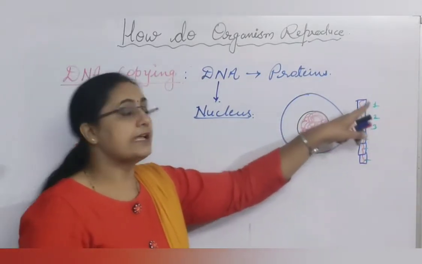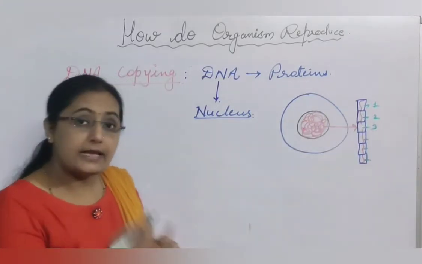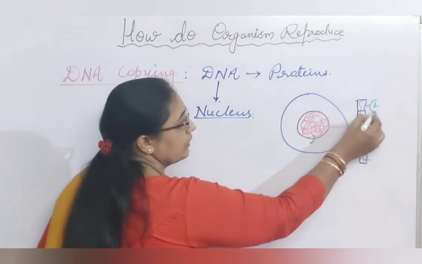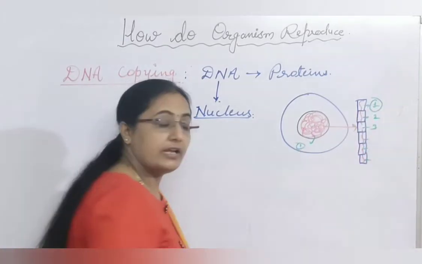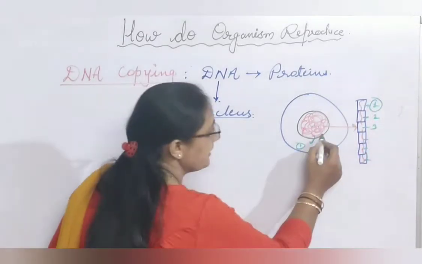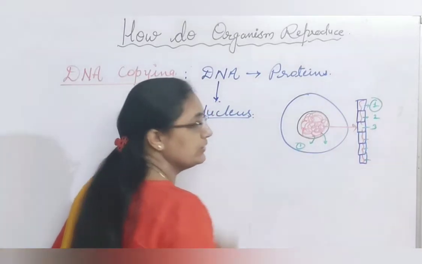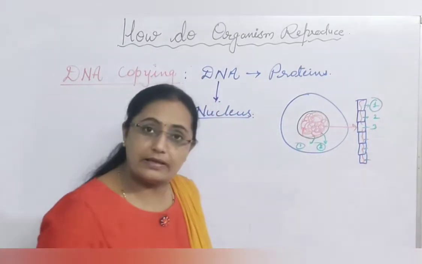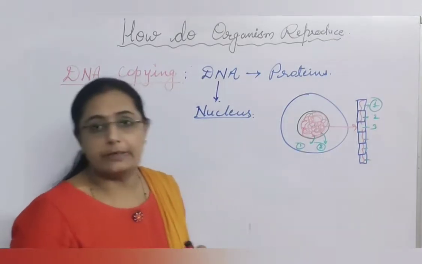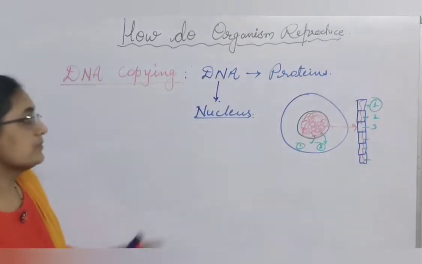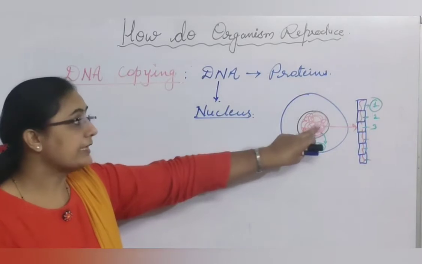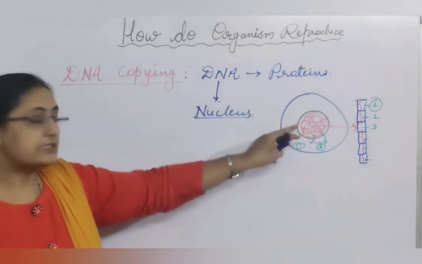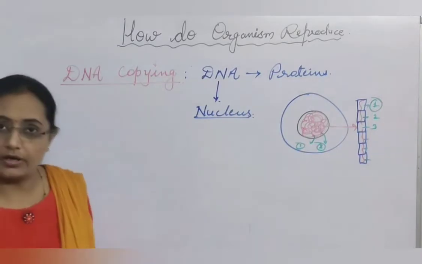So DNA sends information and a message to the cell to produce a particular type of protein whenever there is a requirement of that protein for that particular organism. So that is what DNA does. DNA carries all the information of the parents, and this information is transferred to the offspring.